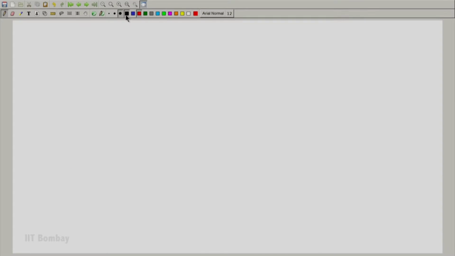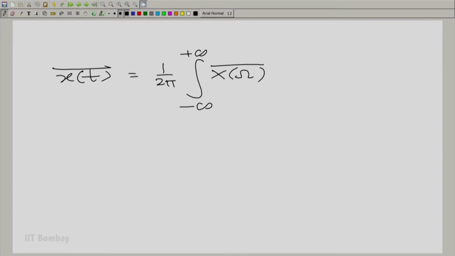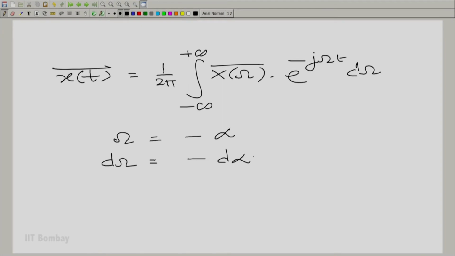So, let me write down the overall expression. x bar t is 1 by 2 pi capital X(omega) bar e raised to the power minus j omega t d omega, and now I could put omega equal to minus alpha here and play the same trick. So, d omega is minus d alpha, and of course, when omega goes from minus to plus infinity, alpha goes from plus to minus infinity.